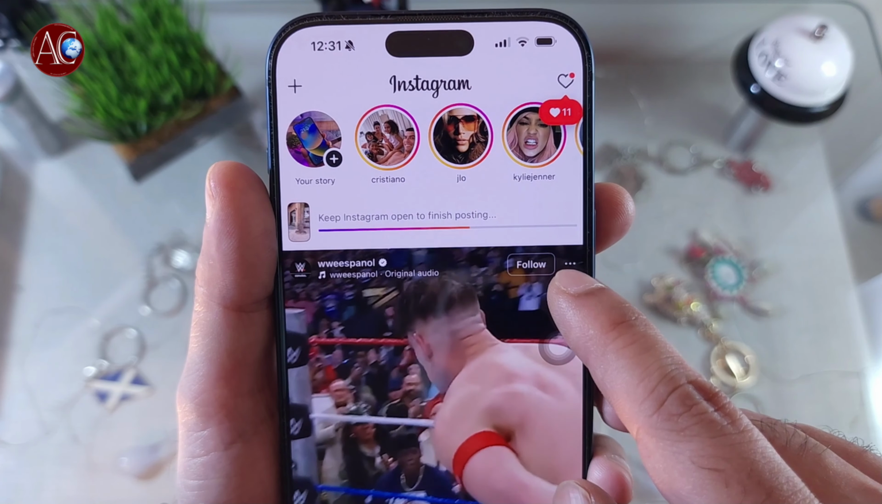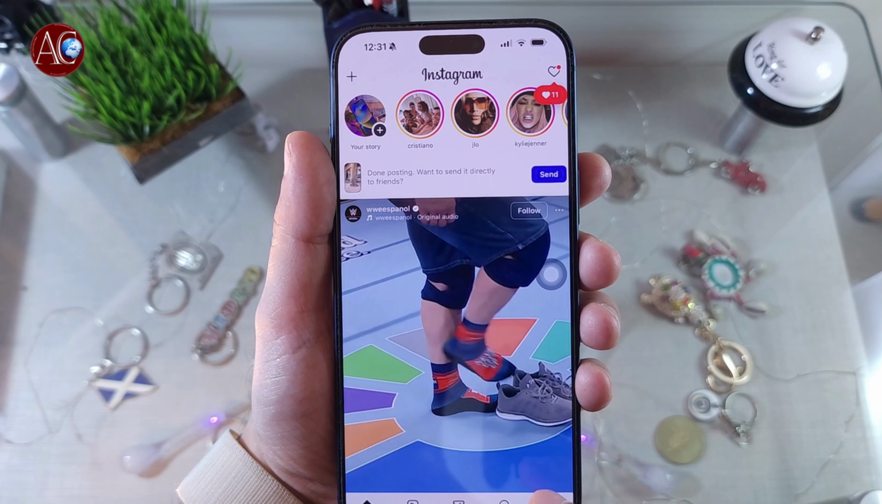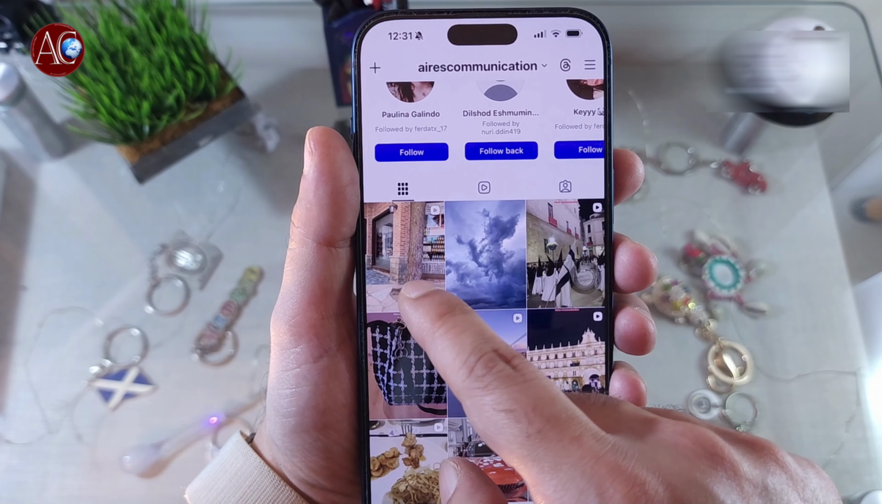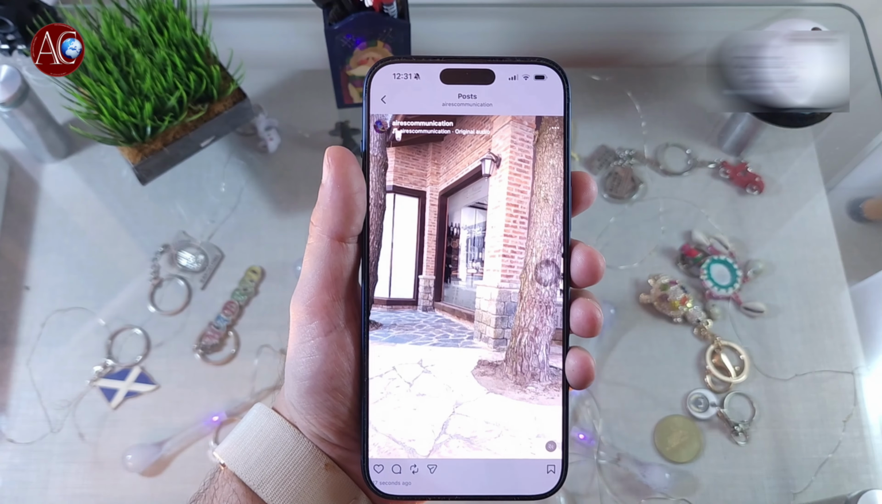You see it's loading here. It's done. I go to my all the options. You see I have photo, I have reel. I click this one to see.